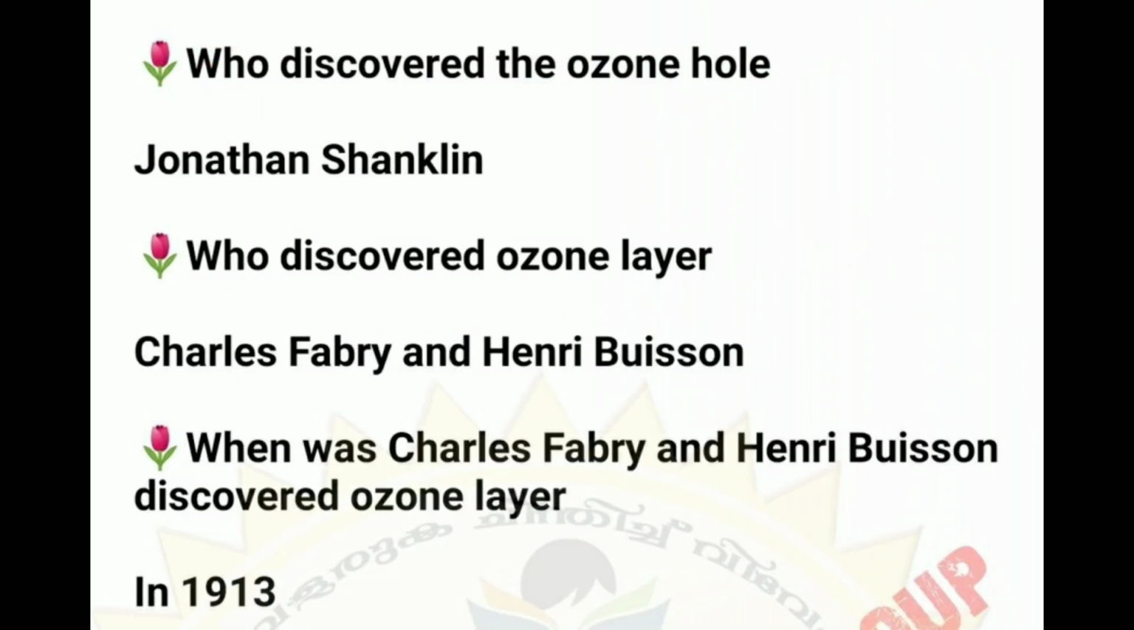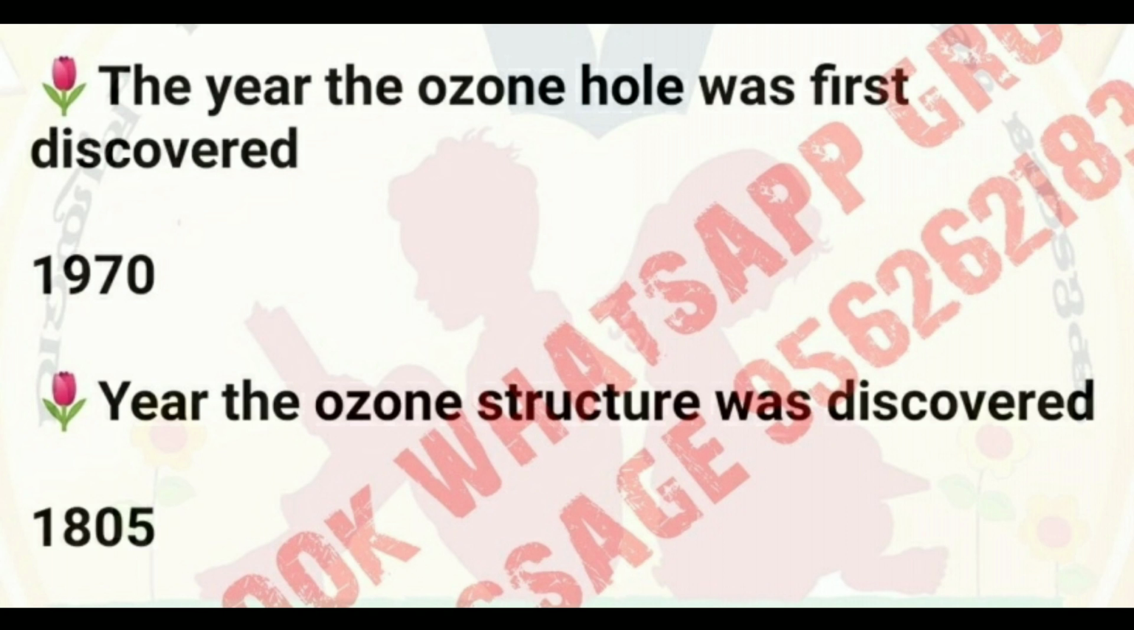Who discovered the ozone hole? Jonathan Sanglin. Jonathan Sanglin discovered the ozone hole. Who discovered the ozone layer? Charles Fabry and Henry Buisson. When did Charles Fabry and Henry Buisson discover the ozone layer? In 1930. The year the ozone hole was first discovered: 1970. The year the ozone structure was discovered: 1805.